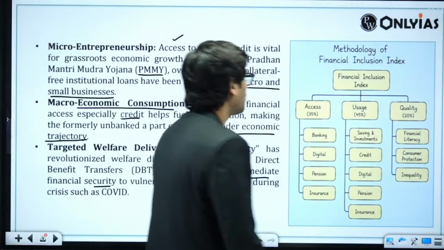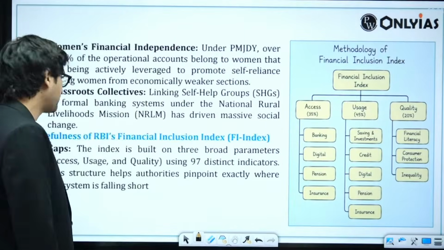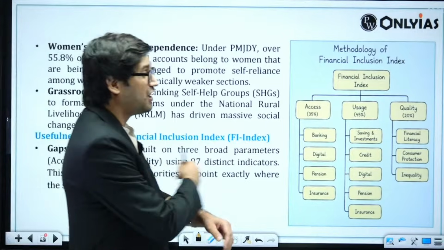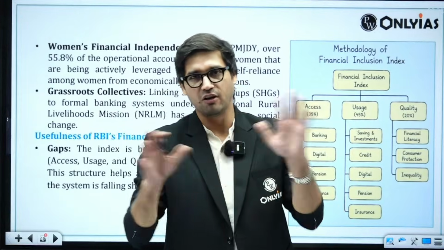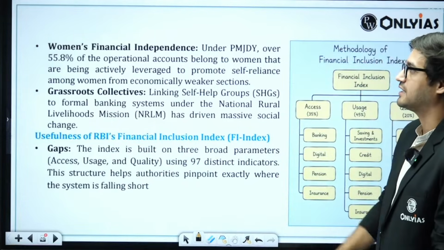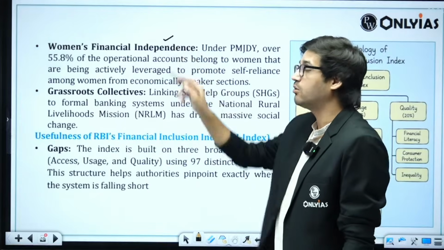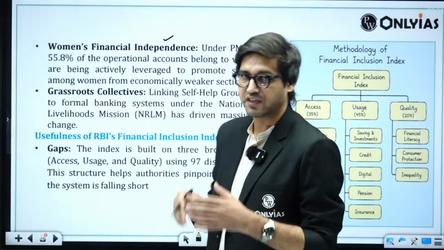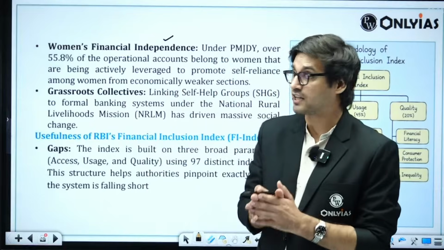Now, what we can do here is we can also mention a few more points. I have given a lot of points here. You don't have to write all of these points in such detail. What you can do is you can also create diagrams like these. I've also discussed how formal financial access is the backbone of social inclusion.